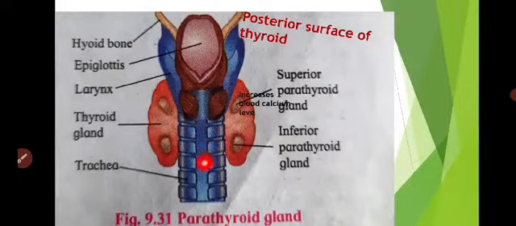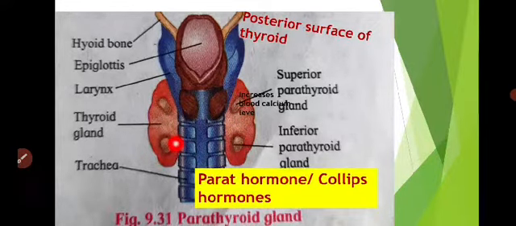So this is the trachea, larynx, and here below the larynx and on both sides of that, the thyroid gland is present. So on the posterior surface, here the parathyroid gland is present.